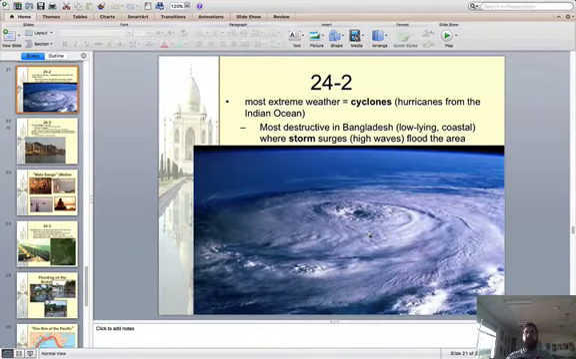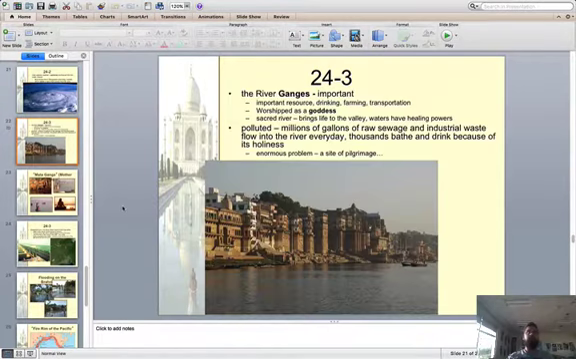But these hit Bangladesh quite a bit, bringing very strong storm surges, which is high waves, and flood the area because Bangladesh is mainly below sea level. So that's a big issue they deal with there.